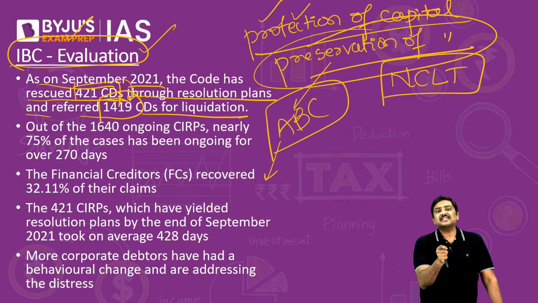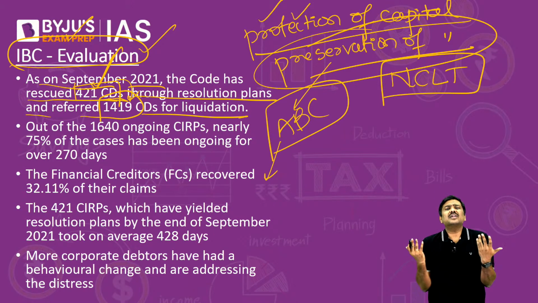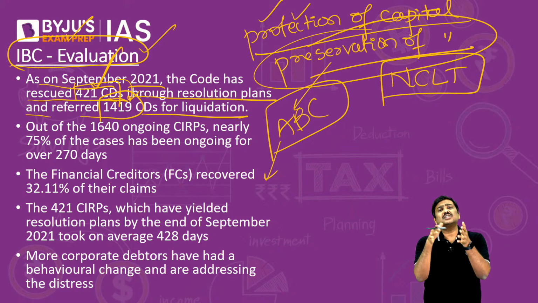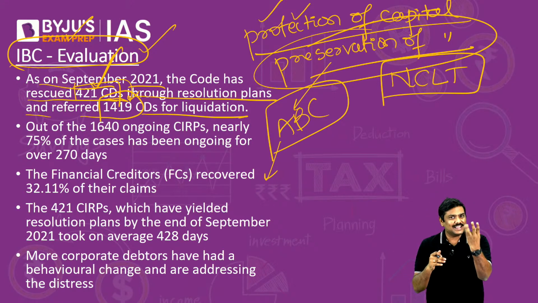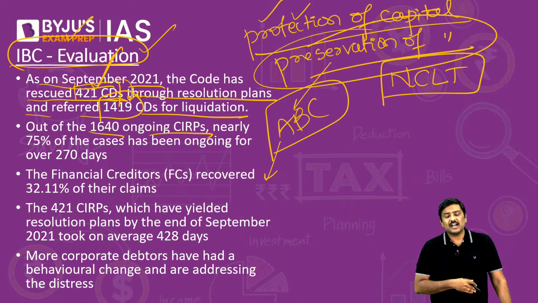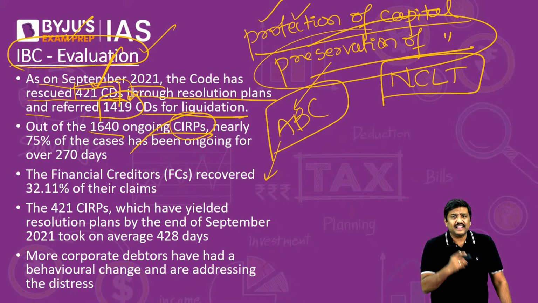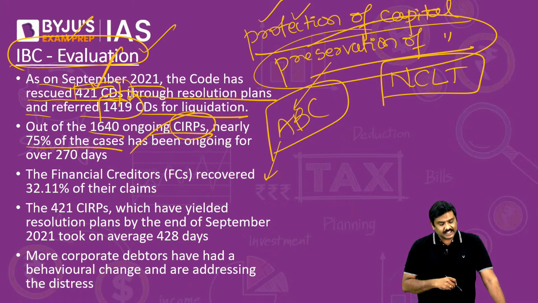The number of companies referred for liquidation is more than three times the number of cases provided insolvency resolution. And what is insolvency resolution? The company is sold to a new buyer. That is insolvency resolution.